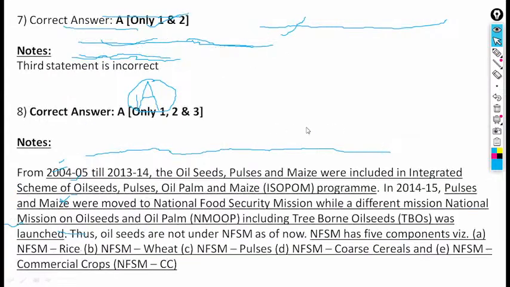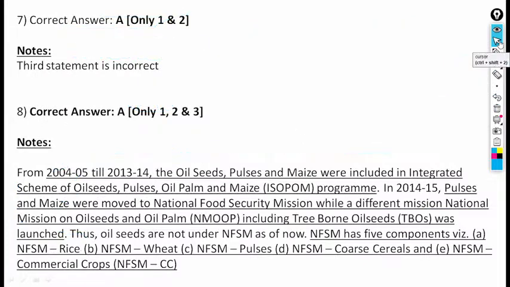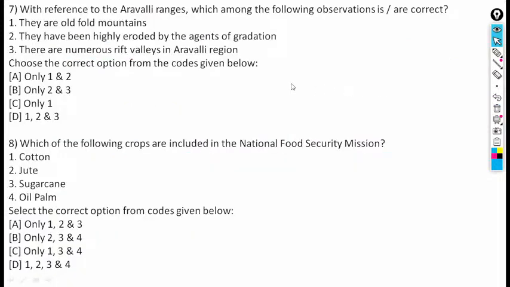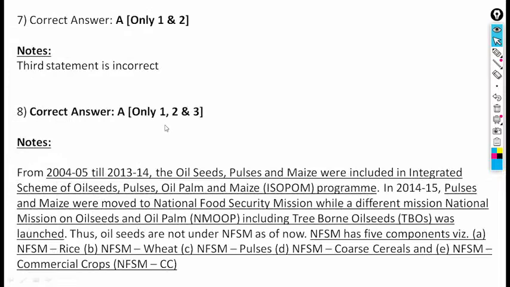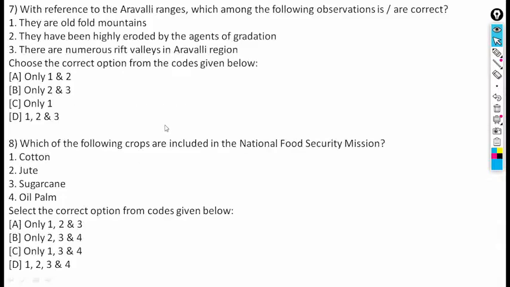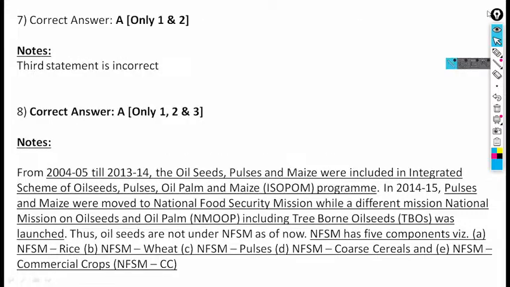Regarding Aravalli, the third statement is wrong or incorrect, that means there are numerous rift valleys in the Aravalli region. That was wrong, so we minus number 3 and the answer is 1 and 2. Next, which of the following crops are included in the National Food Security Mission? Except oil palm, cotton, jute, sugarcane.